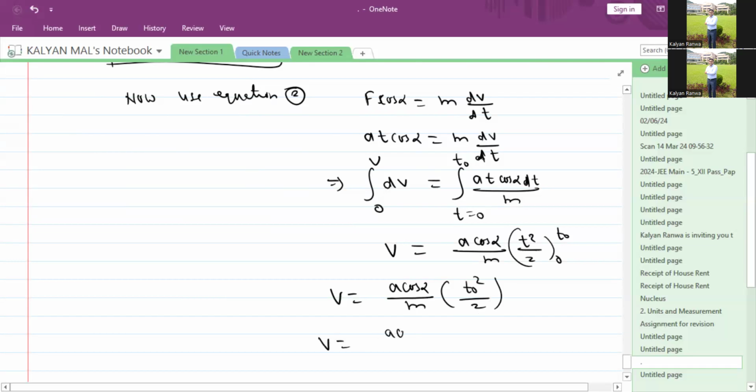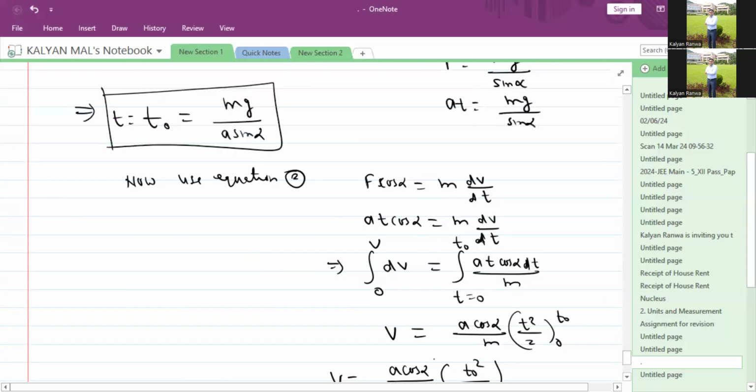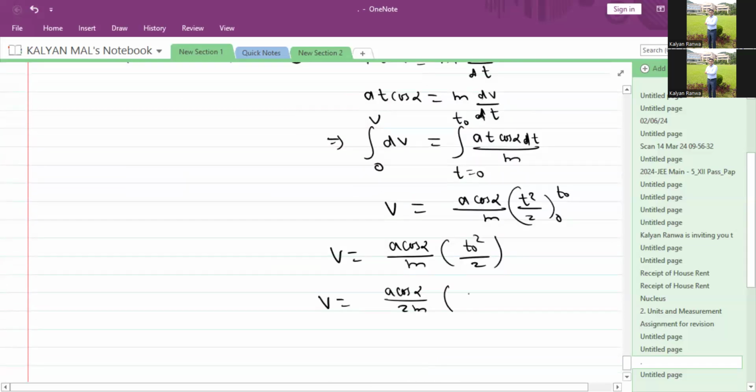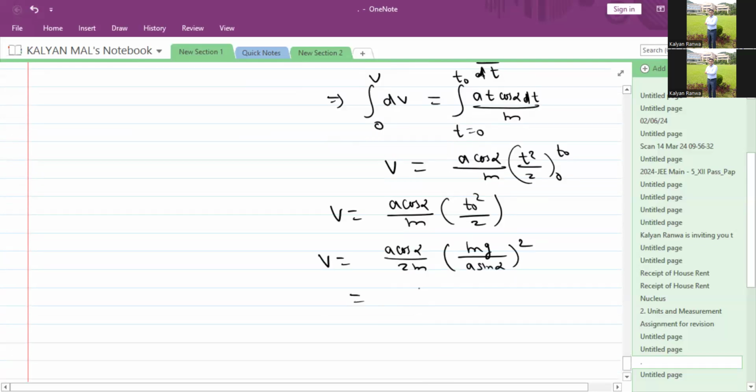So v equals a cos alpha by 2m, and the value of t naught is mg upon a sin alpha, squared. So m g squared, 1 m is cancelled out here, and cos alpha remains in the numerator, and in the denominator we have a, sin squared alpha, and 2.